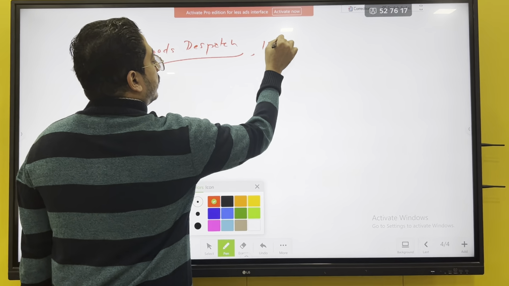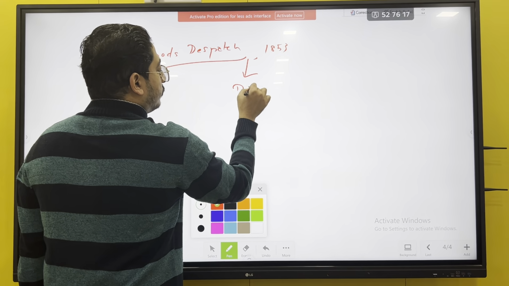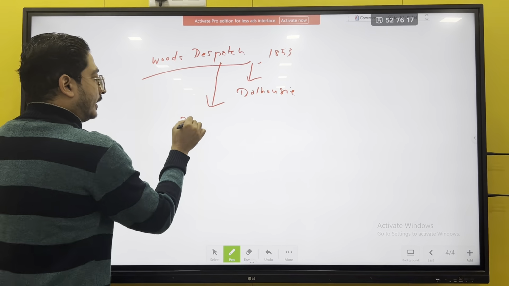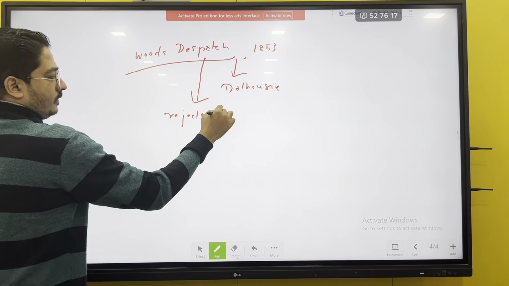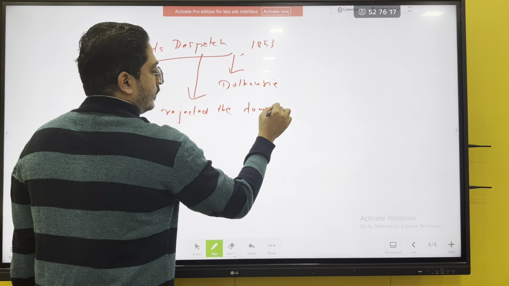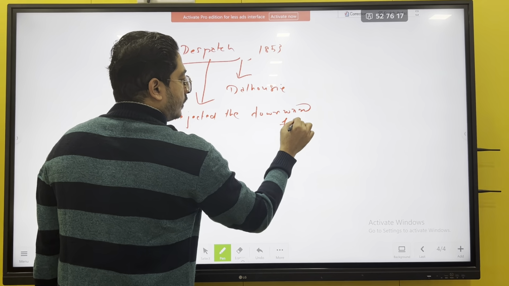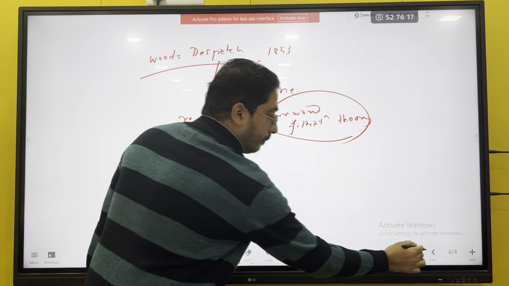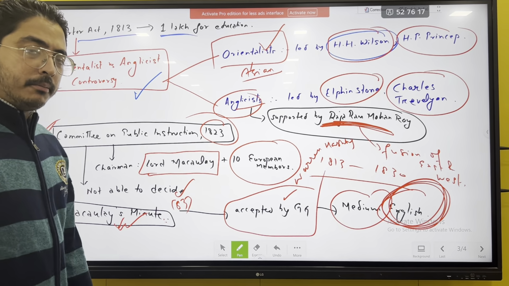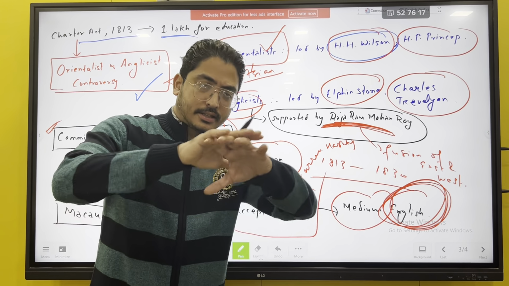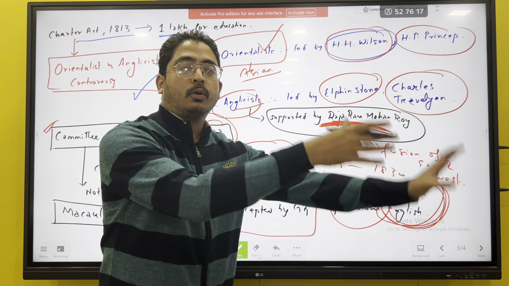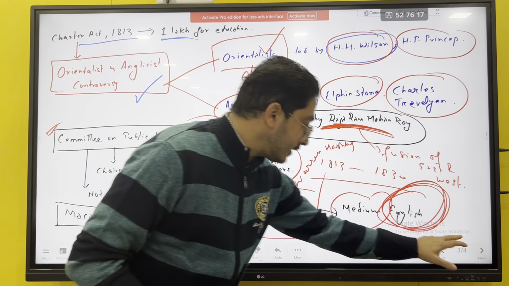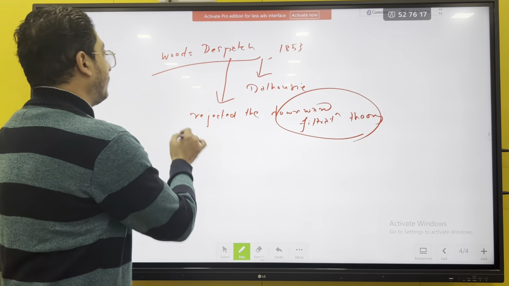of 1853, that is during Dalhousie. What it did is, it rejected the downward filtration theory, because this theory was accepted by Macaulay's minute. It means you just teach some educated people, and automatically it will go to the masses. This theory was brought by Macaulay in his minute, but the same theory was rejected by Wood's Dispatch.